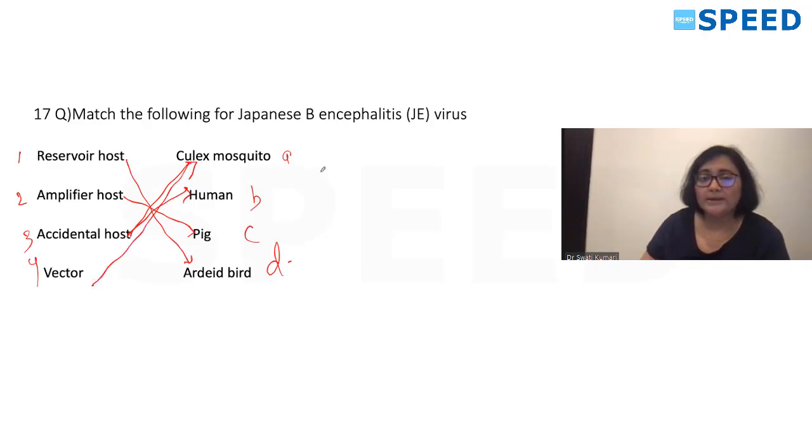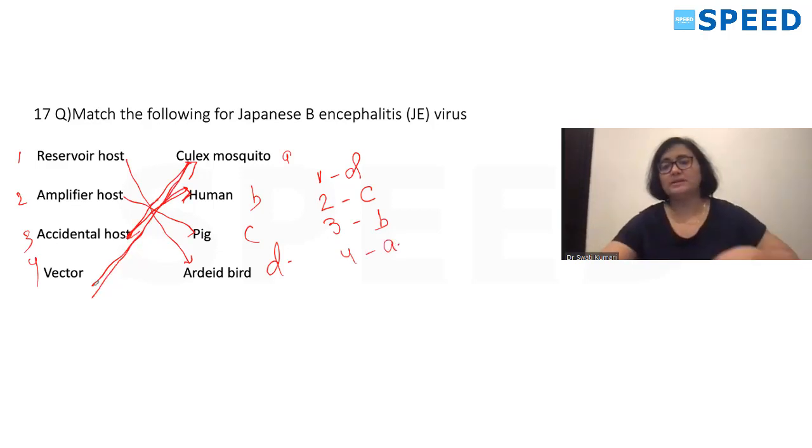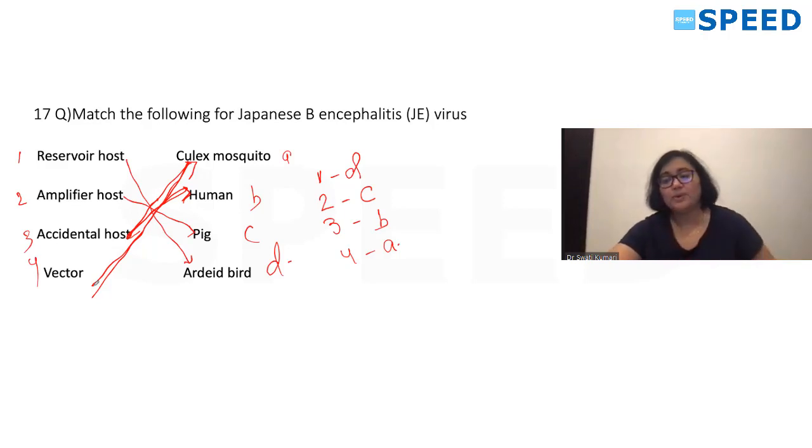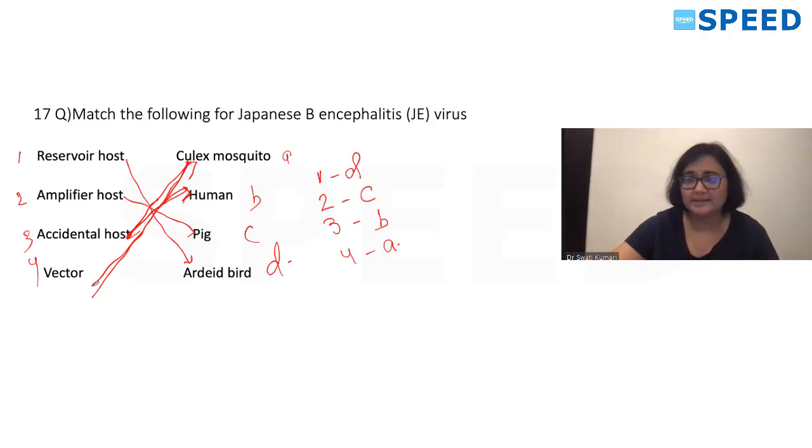So reservoir is your ardeid bird, amplifier is your pig, accidental host is your human, and vector is your Culex mosquito. This is your Japanese B encephalitis. So a vaccine has also been asked about for this virus. So you have subcutaneous vaccine and killed vaccine, right?